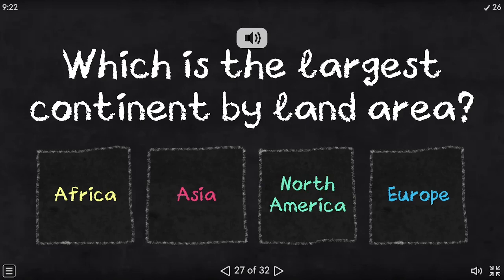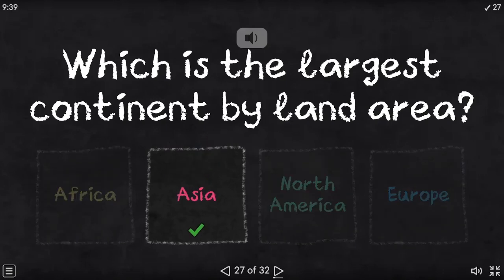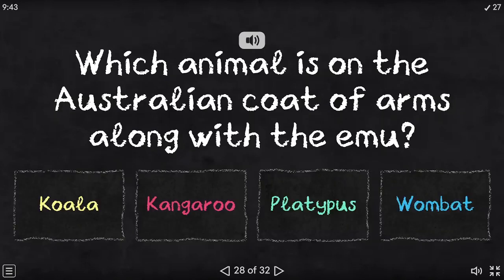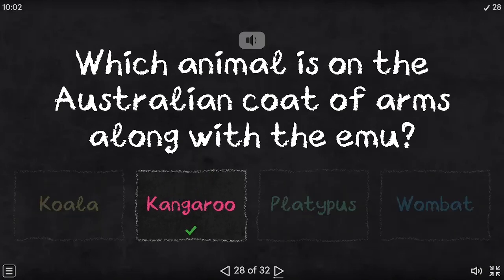Which is the largest continent by land area? Africa, Asia, North America, Europe. The correct answer is Asia. Which animal is on the Australian coat of arms along with the emu, koala, kangaroo, platypus, wombat? The correct answer is kangaroo.